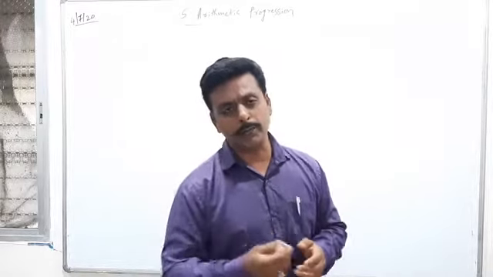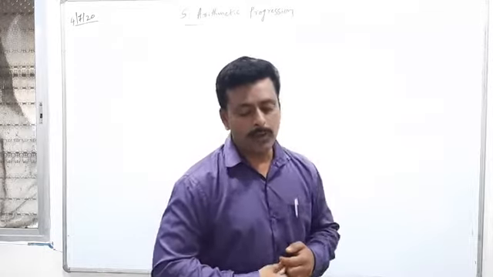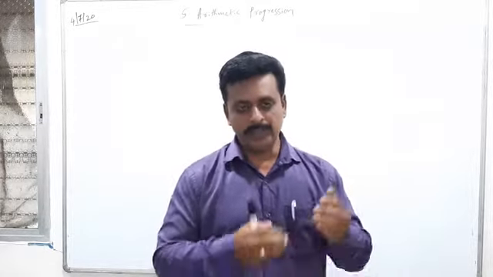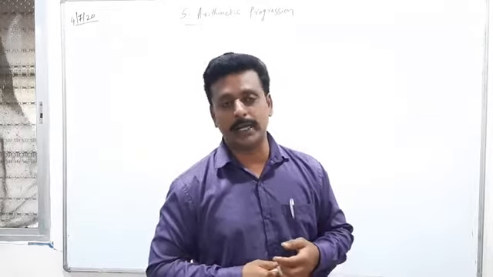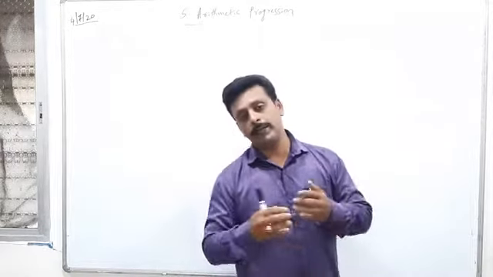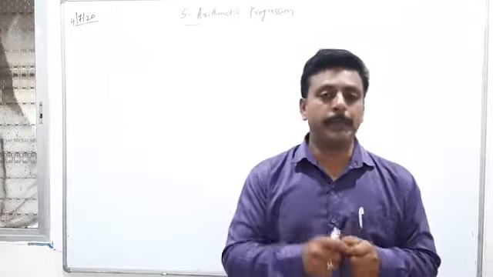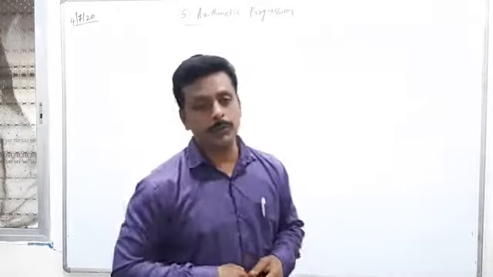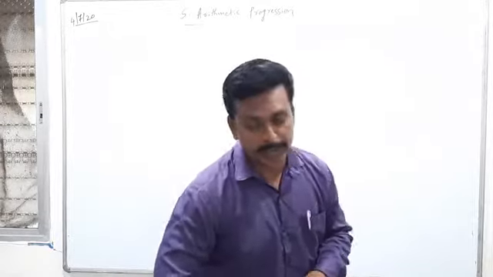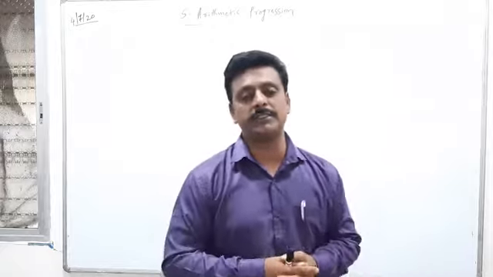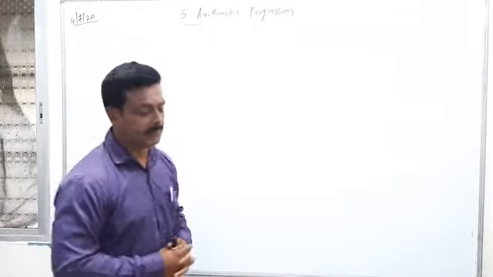After that we went towards the arithmetic series, which is denoted by AS. What is an arithmetic series? The sum of terms of an arithmetic progression itself is called an arithmetic series. There also we discussed the general form of arithmetic series as a plus (a plus d) plus (a plus 2d) plus and so on plus (a plus (n minus 1) times d). All the terminologies mean the same only. So that much we discussed in the last class.